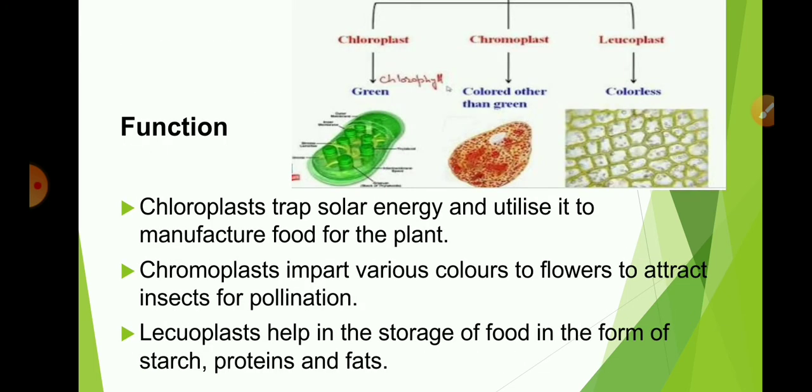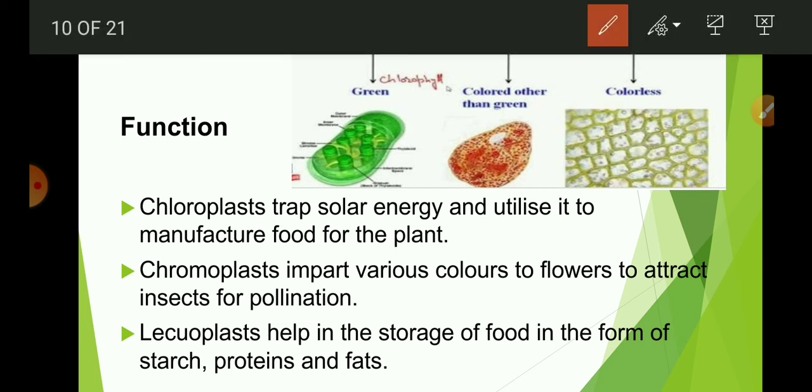We'll see the function. See this diagram which shows all three types of plastids. Chloroplast has a green color pigment, due to which leaves and stem appear green in color. Chromoplast is a colorful plastid. It contains different colored pigments and so, due to chromoplast, flowers and fruits have different attractive colors. And next one is leucoplast, which is white or colorless. Now see the function.